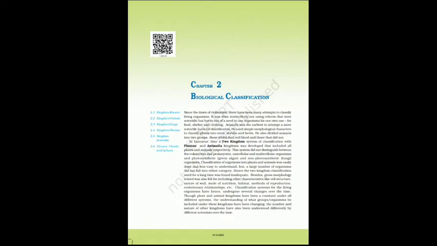In Linnaeus' time, a two-kingdom system of classification with Plantae and Animalia kingdoms was developed, which included all plants and animals respectively. This system did not distinguish between eukaryotes and prokaryotes, unicellular and multicellular organisms, and photosynthetic green algae and non-photosynthetic fungi.